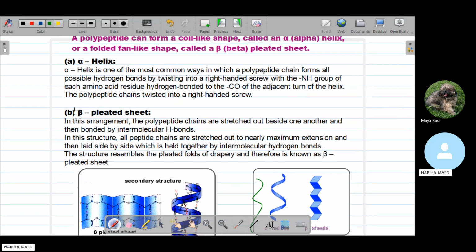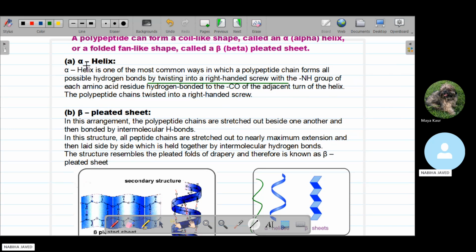Further, we will study the alpha helix, which is one of the most common ways in which a polypeptide forms all the possible hydrogen bonds, by twisting into a right-handed screw, with the amino group of each amino acid residue hydrogen bonded to the carboxylic group of the adjacent turn of the helix.